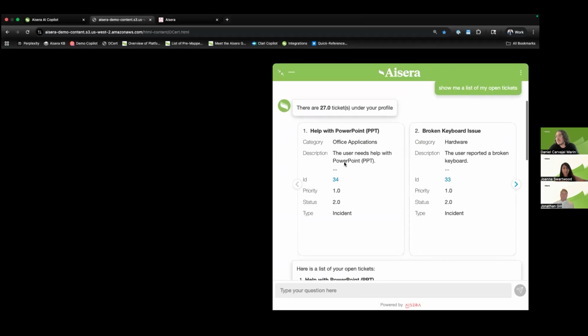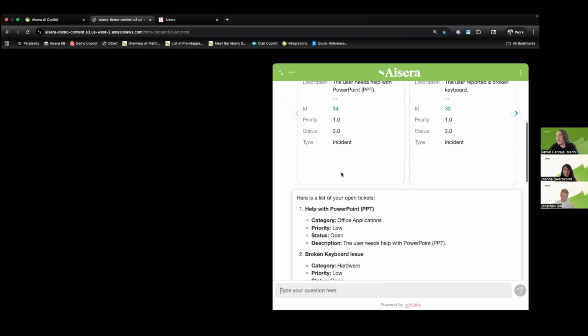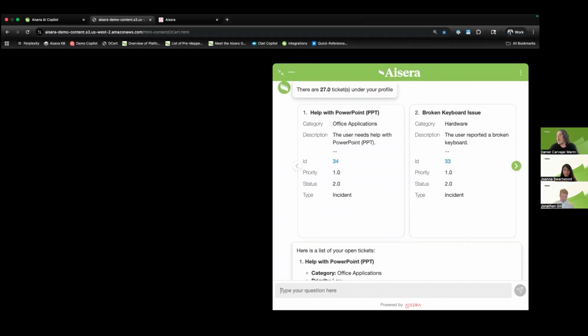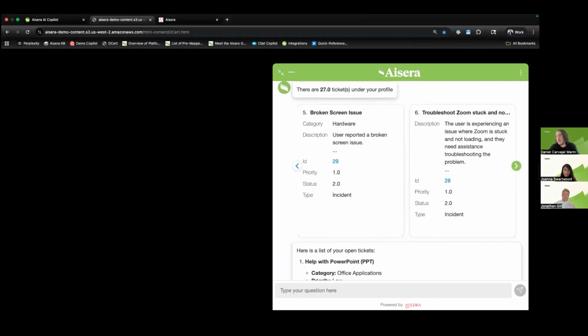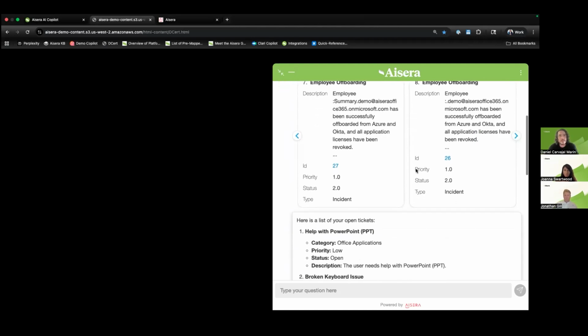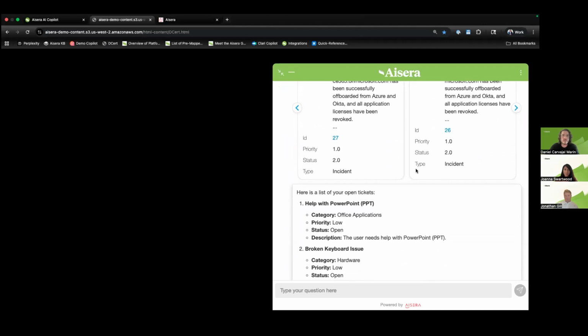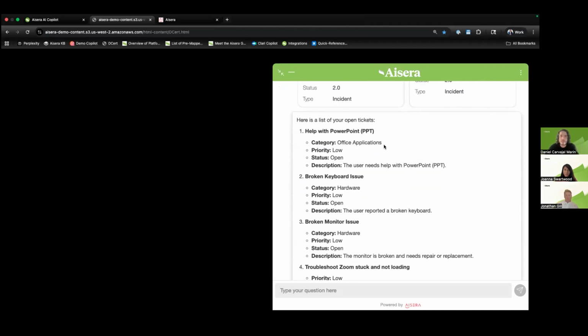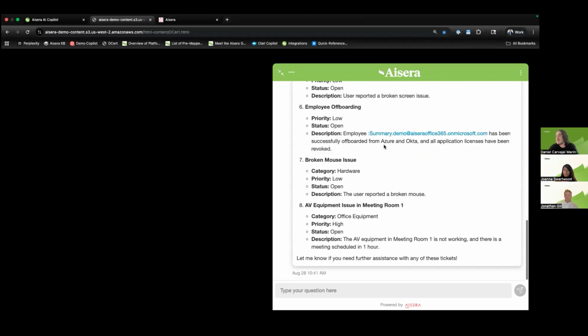Perfect. As you can see, very customizable with the experience, right? It sets the priority, gives you hyperlinks if you want to open it. Right, you can do it with cards. This is another very powerful thing. As we design these things, you can customize how the answer is given, right? It could be more image driven to allow the user a more dynamic experience. It could be a list by preference. It doesn't matter to us, right?